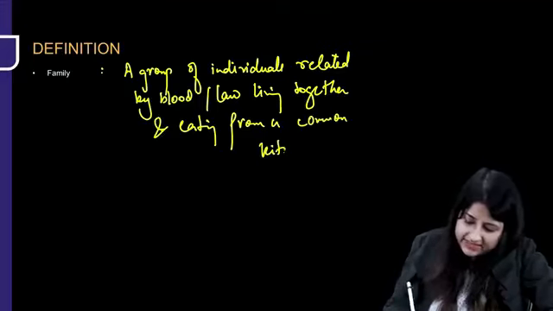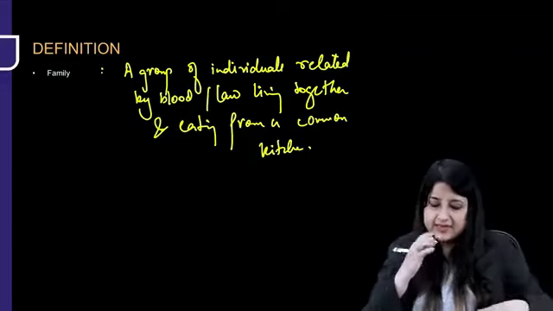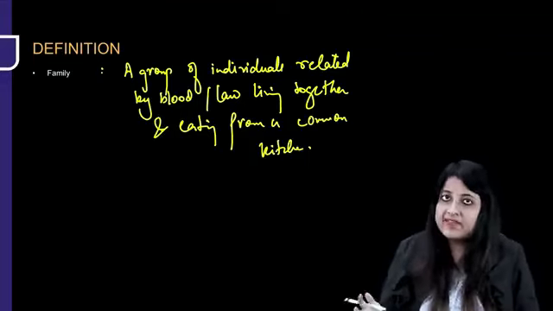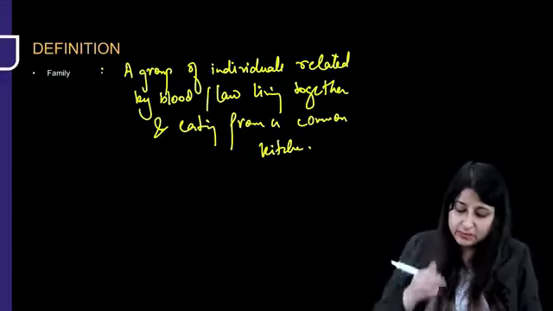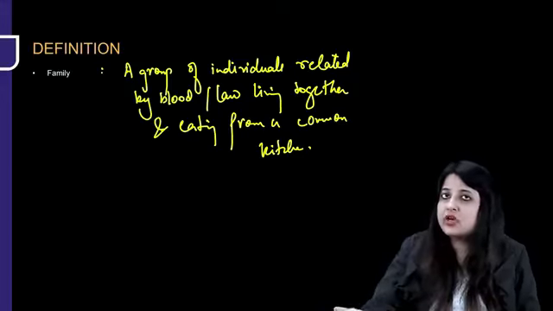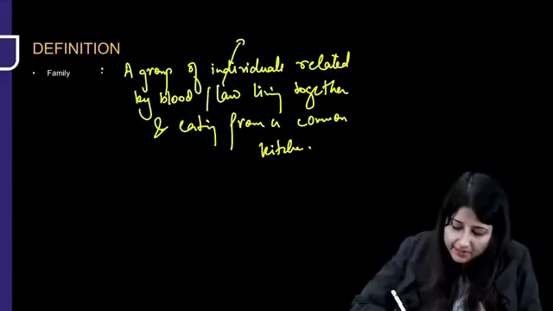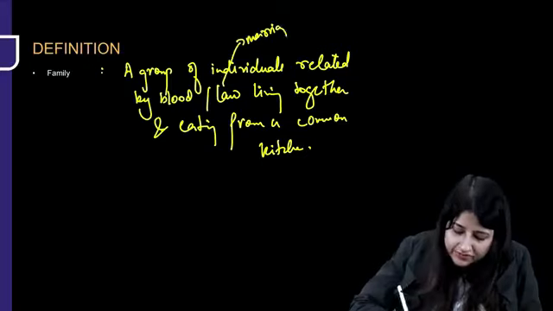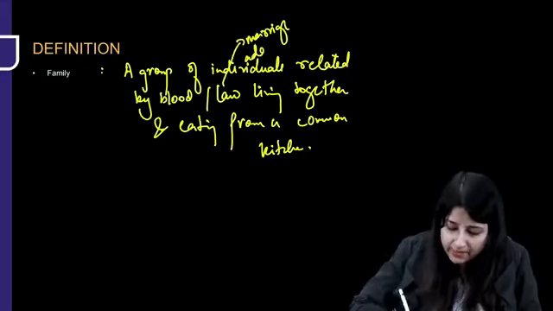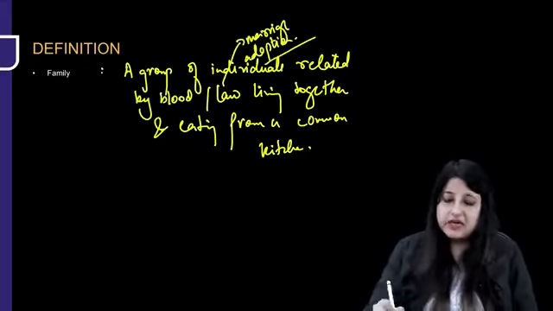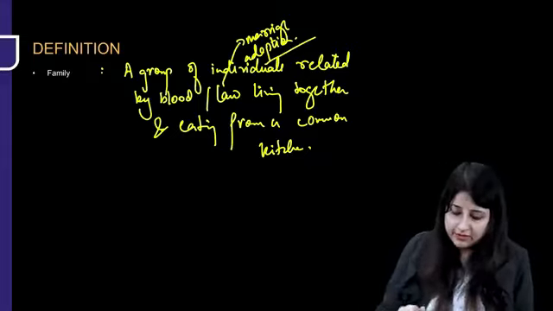So this is a very basic definition: group of individuals related by blood or by law, living together, eating from a common kitchen. Blood means blood relation, your siblings. Law means it is like how our parents are related by marriage, okay, or by adoption. Okay, adoption is also an example of law.